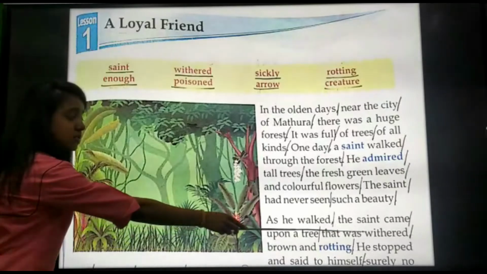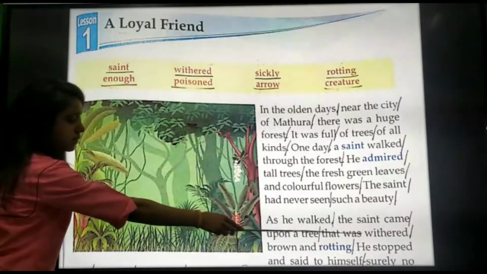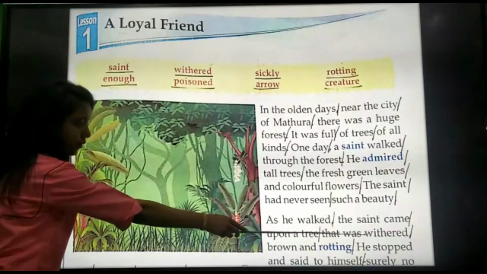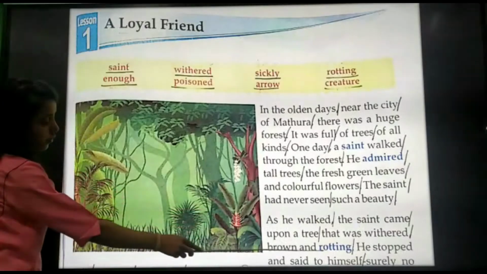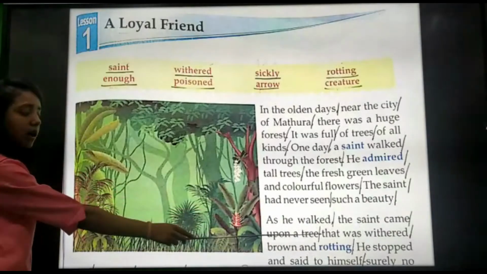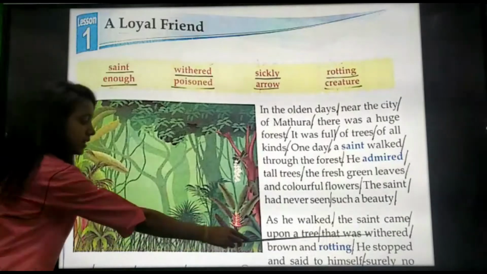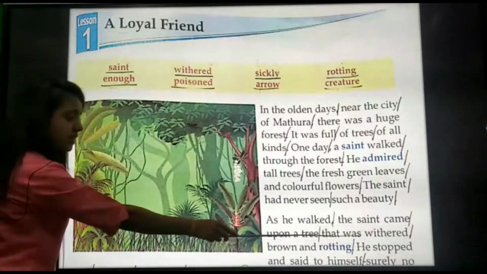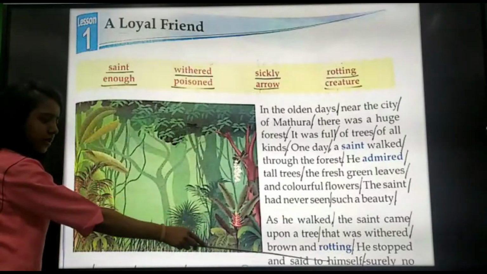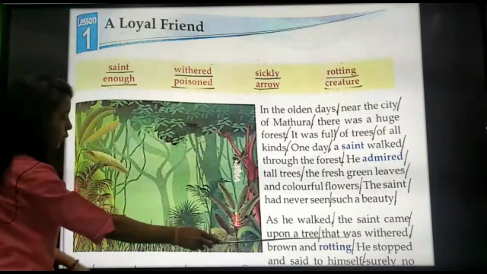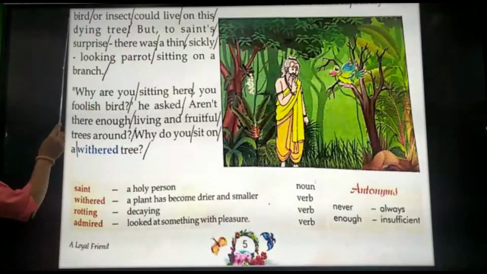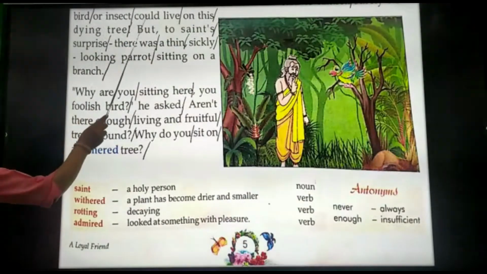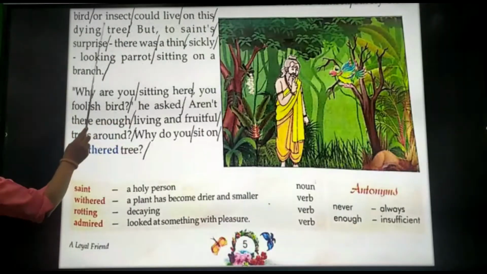Withered means that was dry, having no leaves and no fruits or flowers on it. Brown and rotting. Rotting means which is about to die. He stopped and said to himself, surely no bird or insect could live on this dying tree.